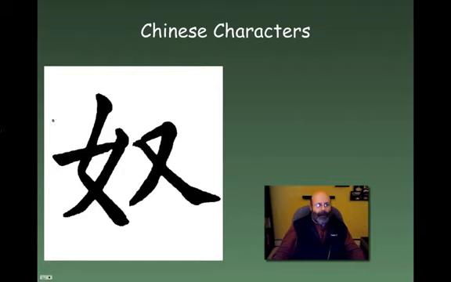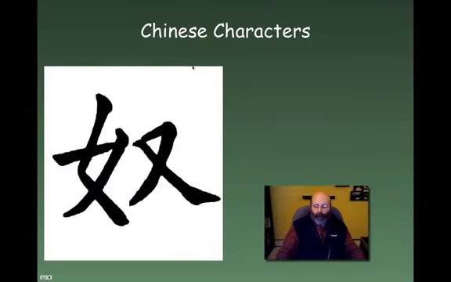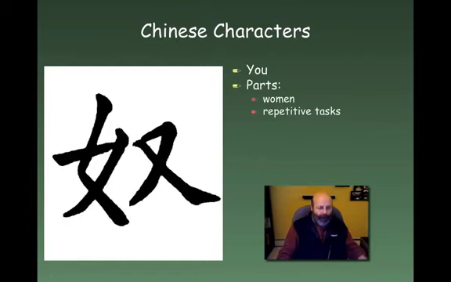Again, we've got a character with two parts. You should recognize the left as the character for woman again, and we've got a second radical on the right-hand side. This is the word yo, and what it basically means is woman with repetitive tasks. Putting that together, people might think of other terms for a woman doing repetitive tasks, but the ultimate answer is the word for slave.